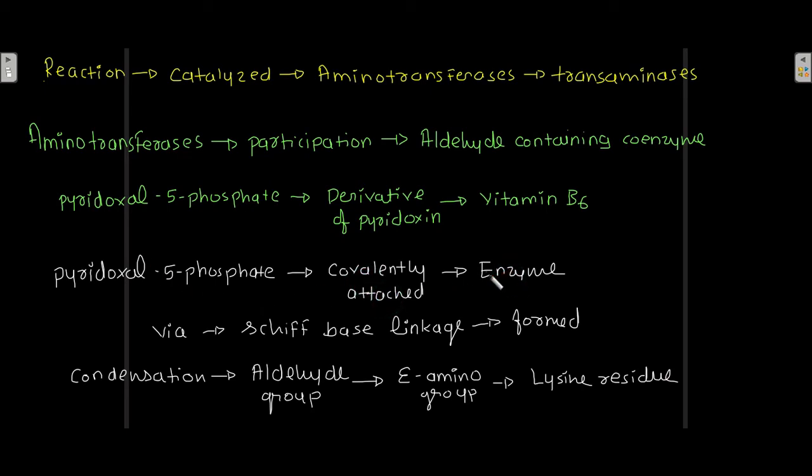This attachment is via a Schiff base linkage, and this Schiff base linkage is formed by the condensation of the aldehyde group of this pyridoxal phosphate and the epsilon amino group of the lysine residue of the enzyme. So pyridoxal 5-phosphate is covalently attached with the enzyme.